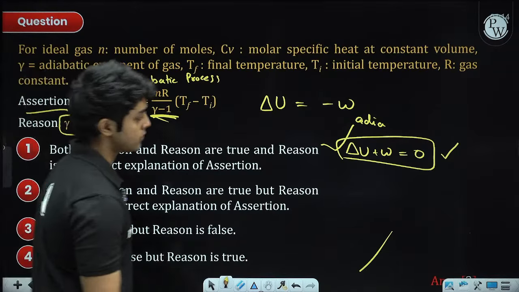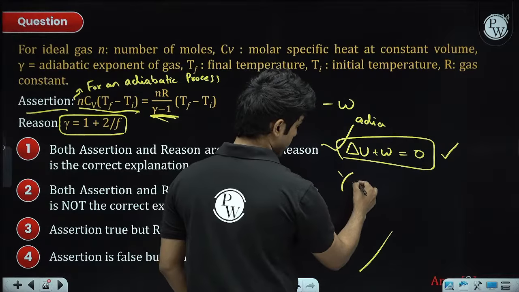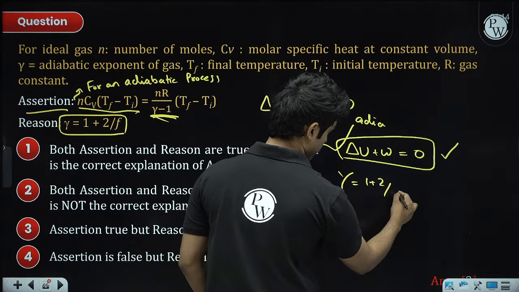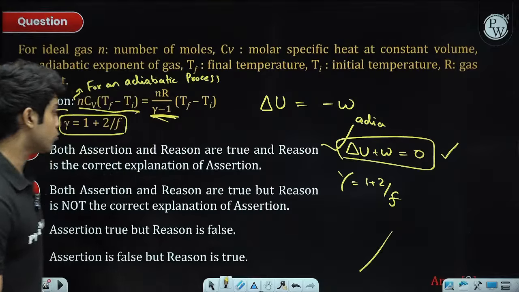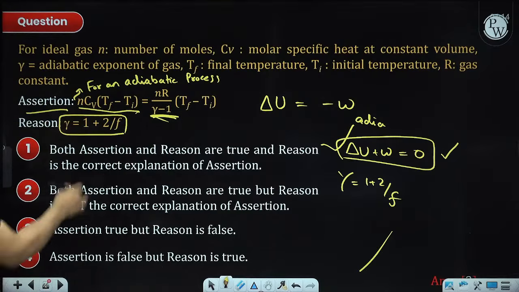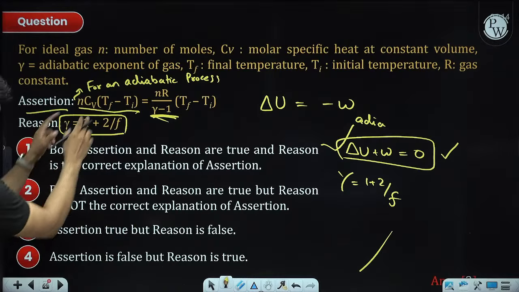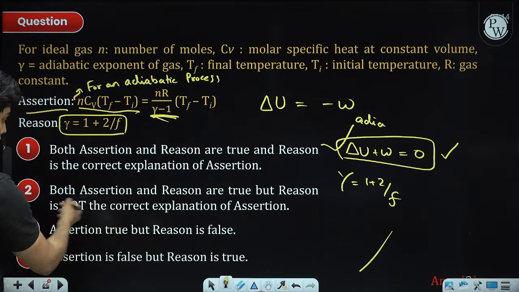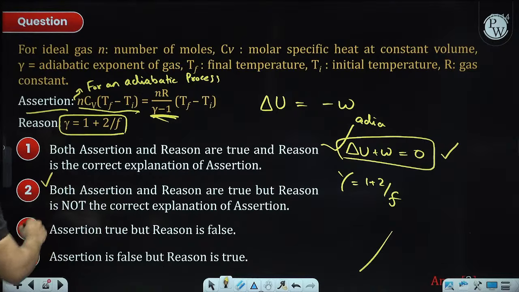Next, they are saying gamma equals 1 plus 2 by F. That is also true. It's a formula for, if you do Cp by Cv, it will come out to be 1 plus 2 by F. This is also true, but they are not related to each other, right? This is not the reason explaining this. So both are correct, but the reason is not the correct explanation for the assertion. All right, that is it for this question.